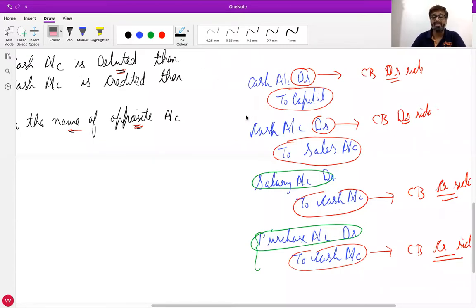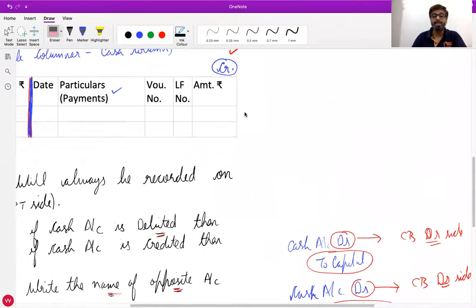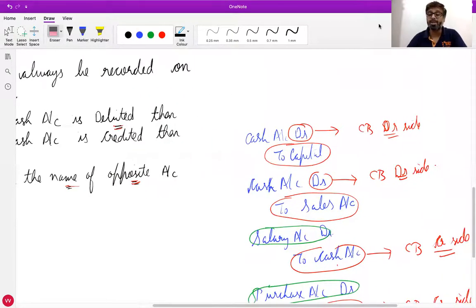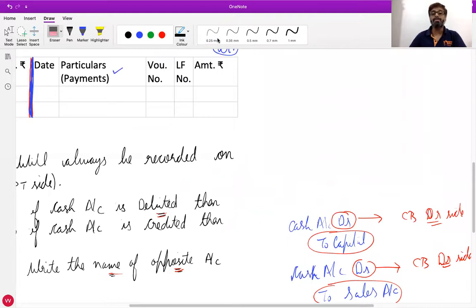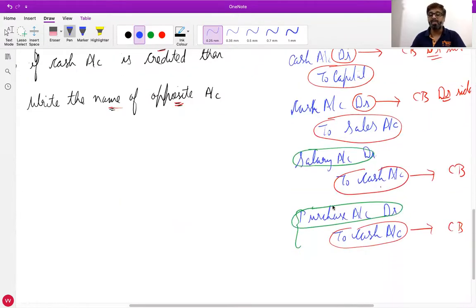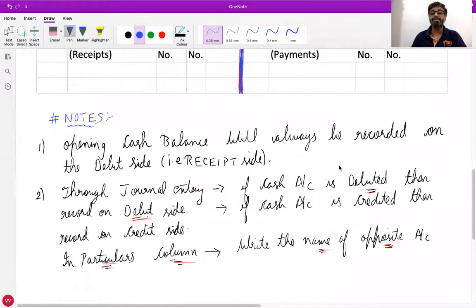Rajvi, unmute yourself. What is the confusion? I didn't get your question. We have to write that cash account on the credit side or the amount? In the amounts column, the amount will come, but I am talking about the particulars column. What will you be writing? The name of the opposite account. You understand this?